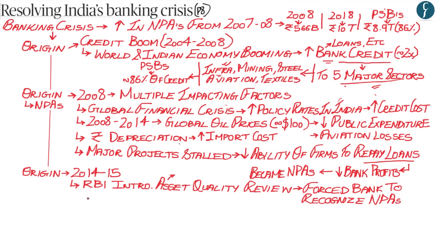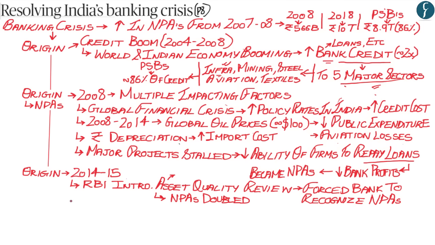Now, the common suspicion of the Reserve Bank of India was that Indian banks were not properly classifying bad loans as non-performing assets. And therefore, with regards to this, in 2014-15, it introduced the asset quality review and forced banks, based on certain parameters, to recognize non-performing assets. And what happened soon afterwards is that the non-performing assets that existed with Indian banks almost doubled, whereby the suspicions of the Reserve Bank of India that the Indian banks were not properly classifying bad loans as non-performing assets came to be true. After the asset quality review was introduced, the amount of non-performing assets recognized by Indian banks almost doubled.